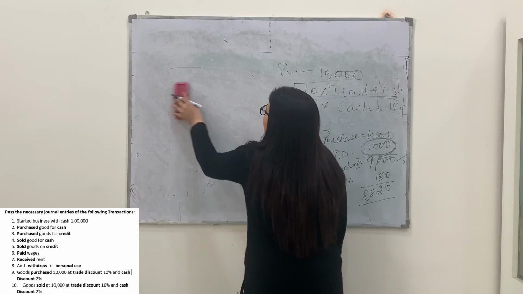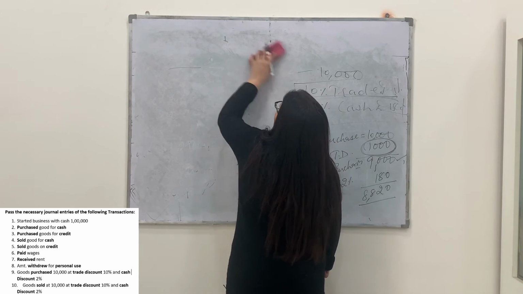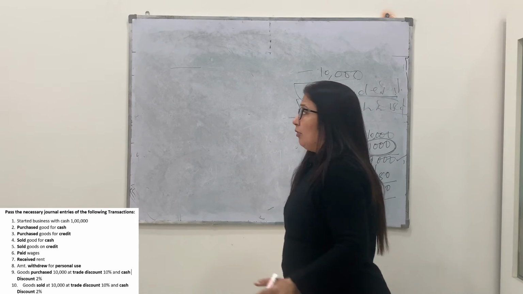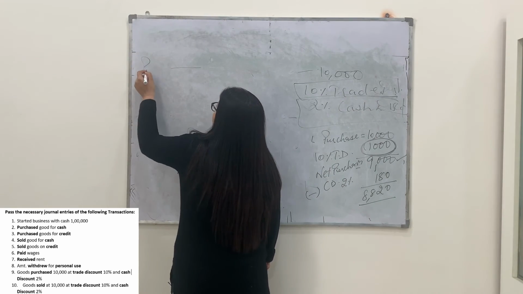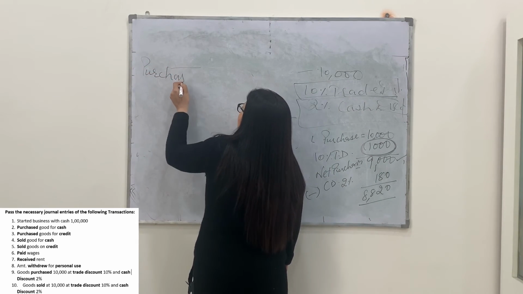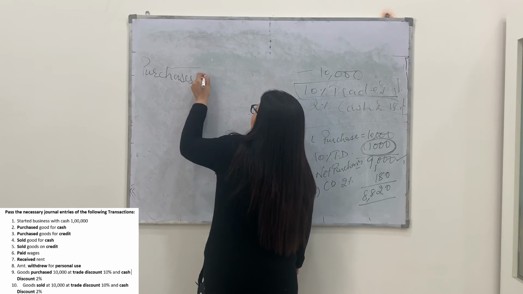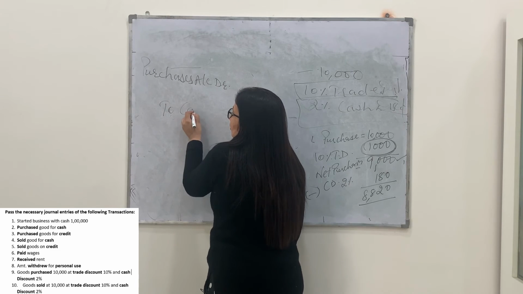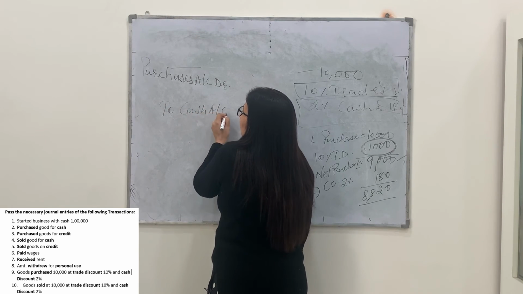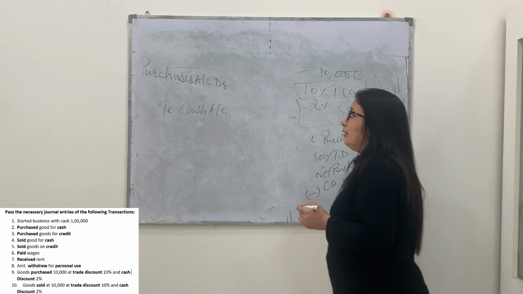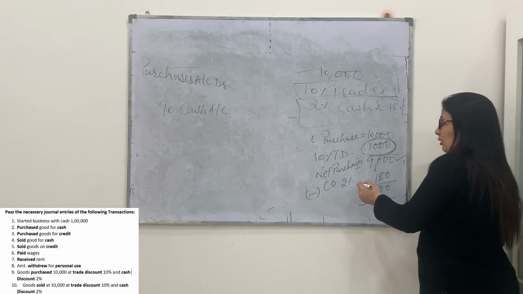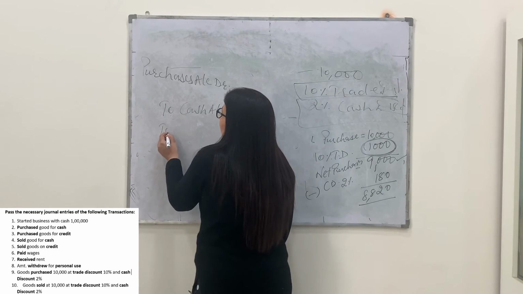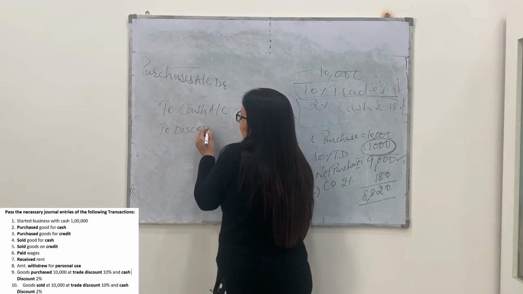Let's come to the accounting part now, how the accounting treatment is to be done, how the journalization is to be done. The entry will become purchases account debit to cash account, and in this case, when you are purchasing, you are receiving the discount, to discount received account.